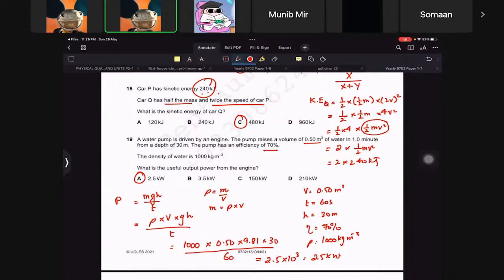If the efficiency is this, which means efficiency would be equal to output over input, which basically means that, I don't know what we have actually calculated here. Let me see.